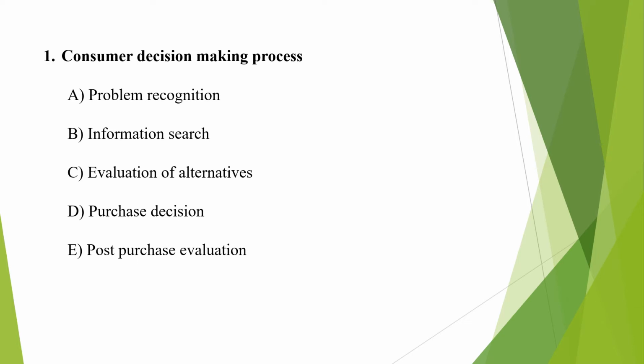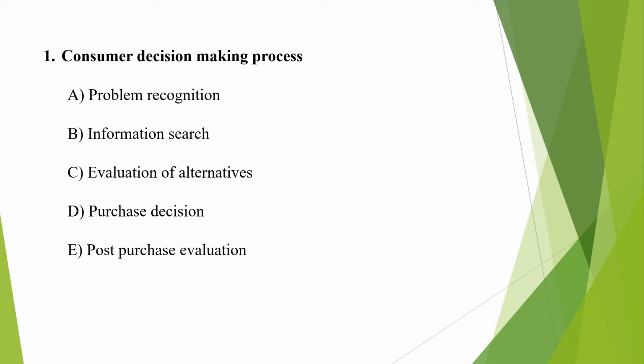Then next comes public sources, like radio, newspaper and magazine. Then next is experiential sources. The own experience of a consumer using a particular brand also serves as a source.